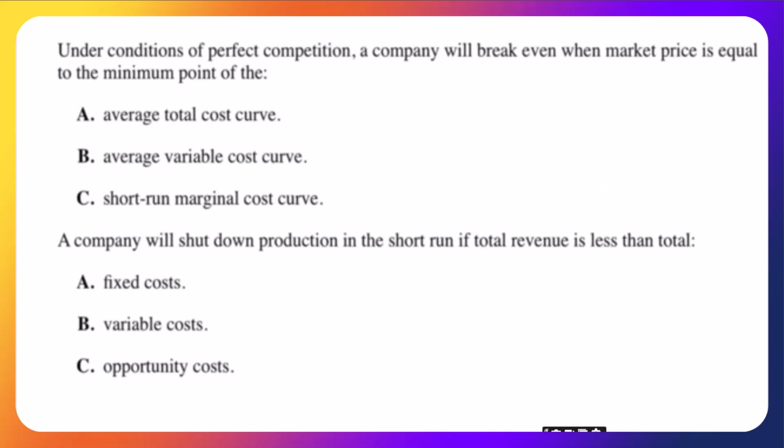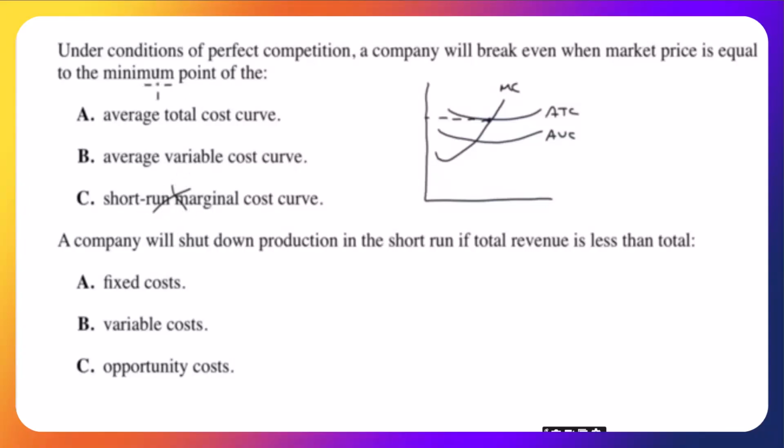A company will break even when market price is equal to the minimum of the, well, we just did this in the last two questions, but we'll do it again. Average total cost, average variable cost, marginal cost. There's our break-even point, and that would be the price. When price is equal to the minimum point of the average total cost curve, average variable cost curve, or short-run marginal cost curve. Well, we can get rid of that for now. Let's look at what we're looking for. We're looking for the break-even point. Here it is, average total cost curve.